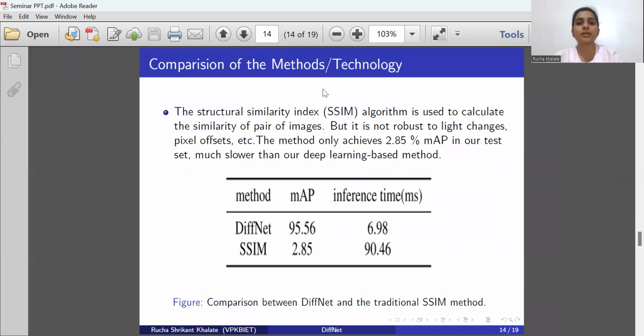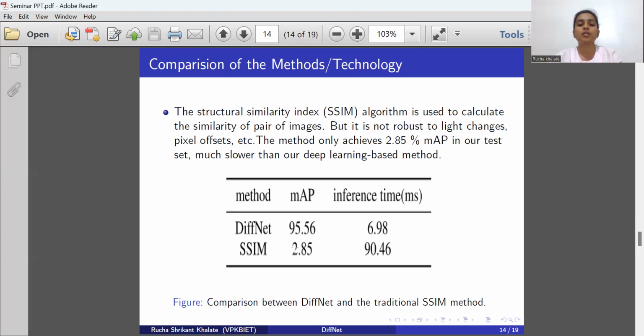Now we will see the comparison of our DiffNet with other technologies. The structural similarity index algorithm is used to calculate the similarity of a pair of images, but this algorithm is not robust to light changes, pixel offsets, etc. The method only achieves 2.85% of MAP in our test set, which is much lower than our deep learning based method.